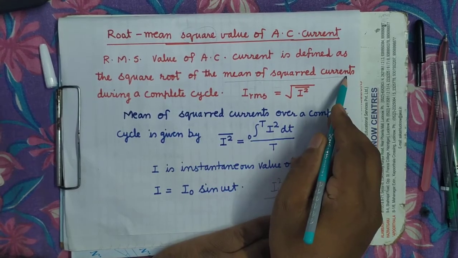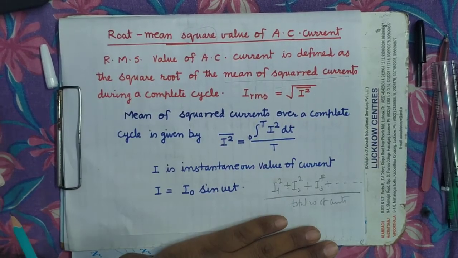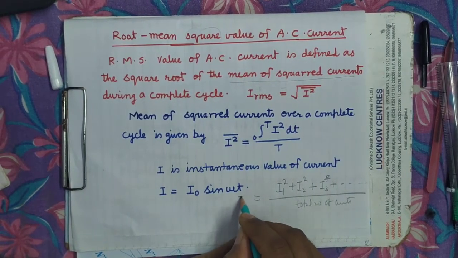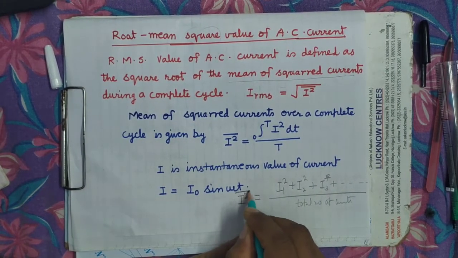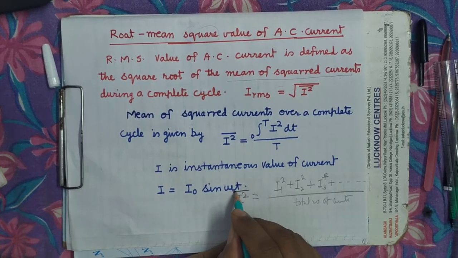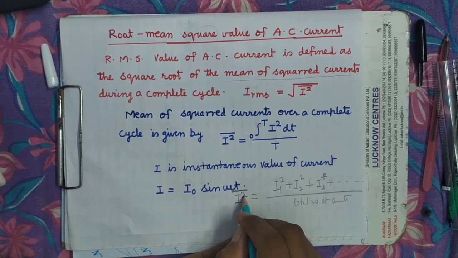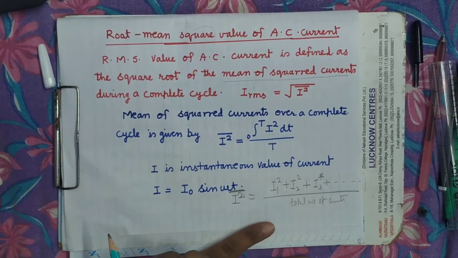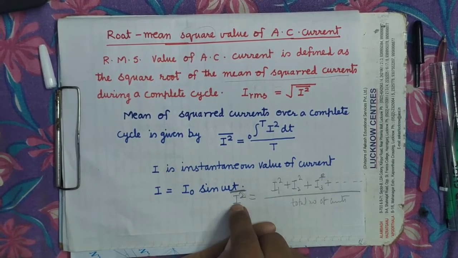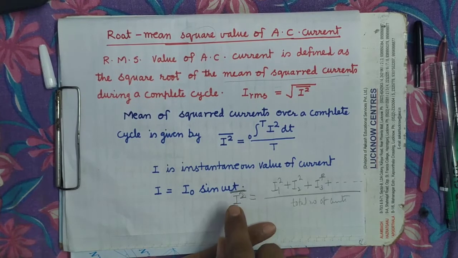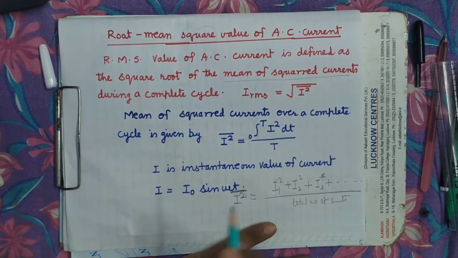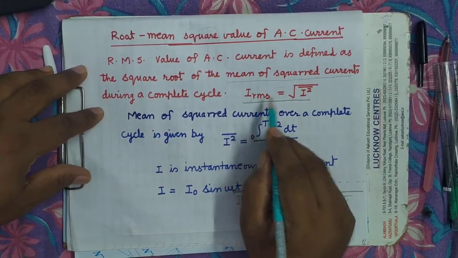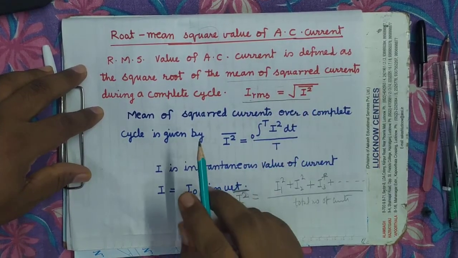It is clear. And then we will take the square root of that mean of squared current. It is the mean of, that's why this line is drawn over I square. This is the mean of I square, not the mean of I. It's clear. So it is the mean of squared current. Now what will be the RMS value of current? It will be the square root of the mean of squared current.